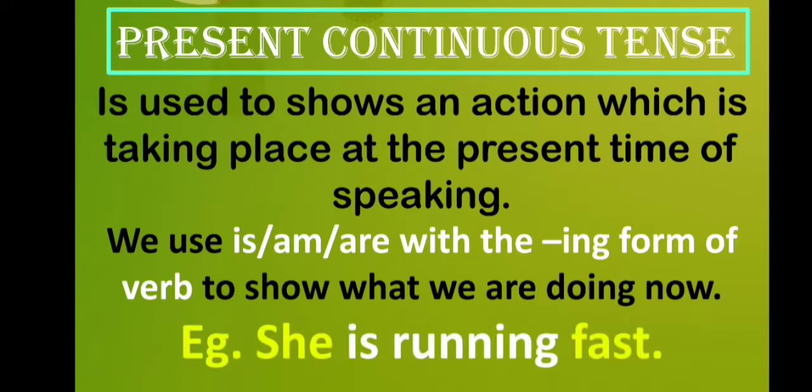With she, I have written is because she is a singular pronoun, and we will use is with singular ones and the verb's ing form, which is running. That's why this sentence is of present continuous tense. Now let's take a look at past continuous tense.